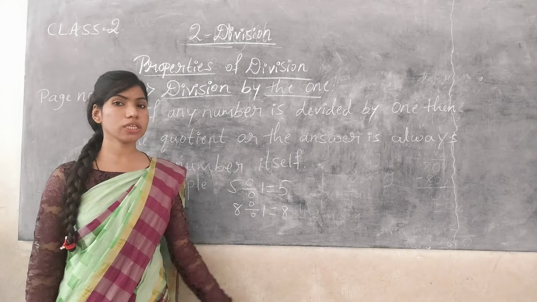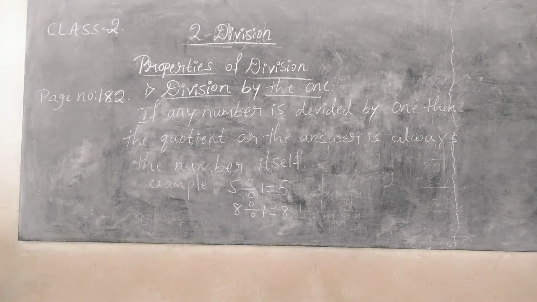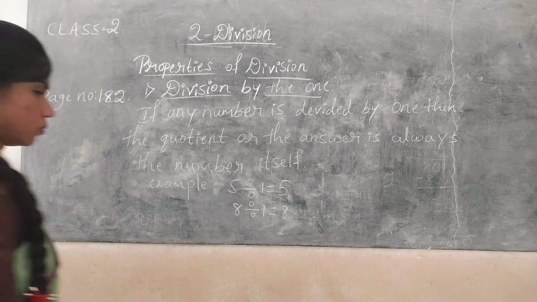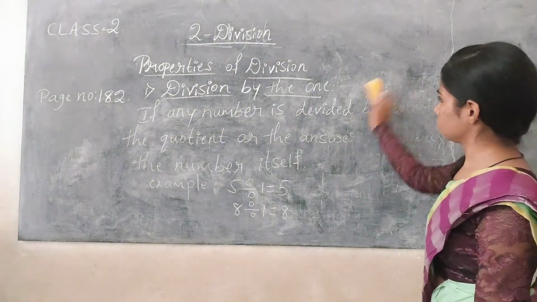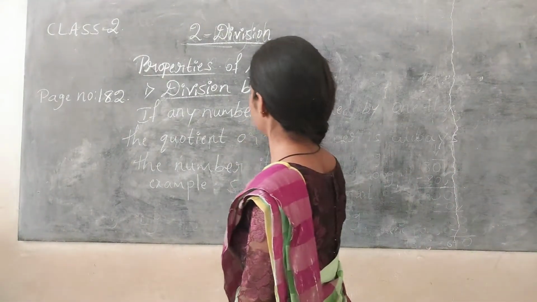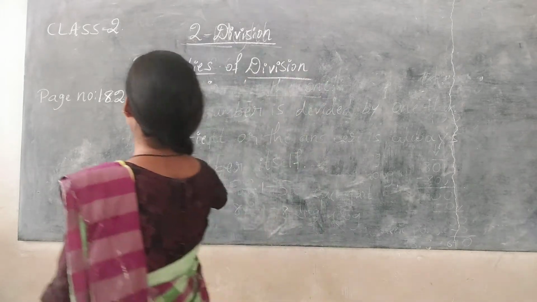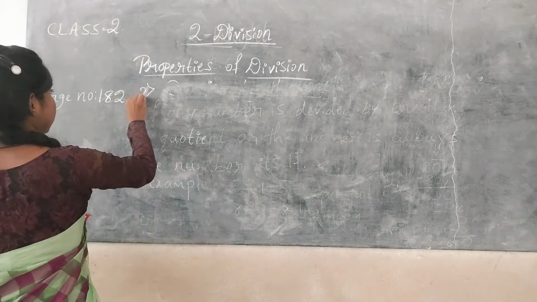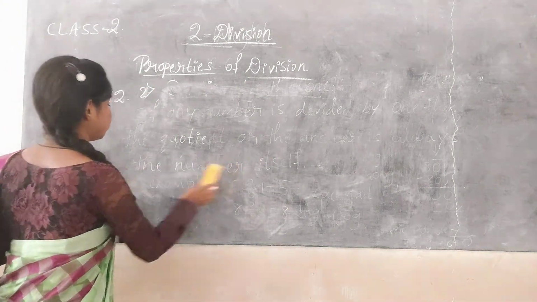And next, come to the third property. Sorry, there I have to use division by 1. It is the second property.